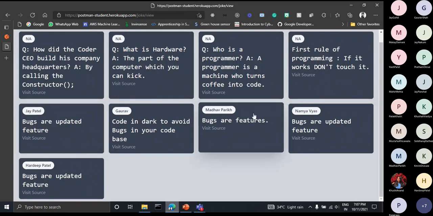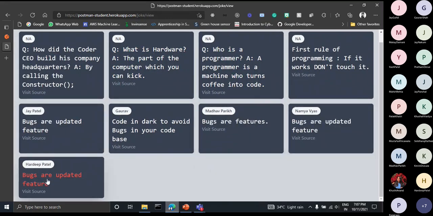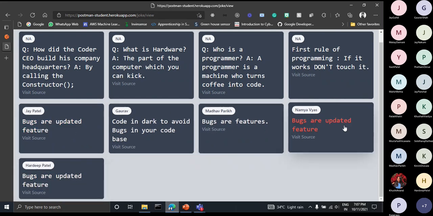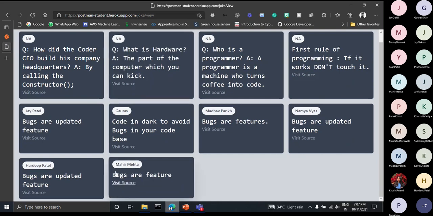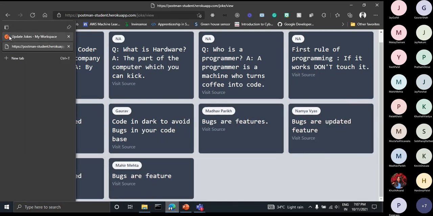But these are the jokes that have been created by us. Gaurav has created, Madhav has created, Namya has created, I have also created, Hardeep has created. So these are your jokes. This is the visual representation that shows whether your joke got successfully posted or not. If I refresh, and anyone has made a new post, that joke gets featured here. So yeah, that's cool.